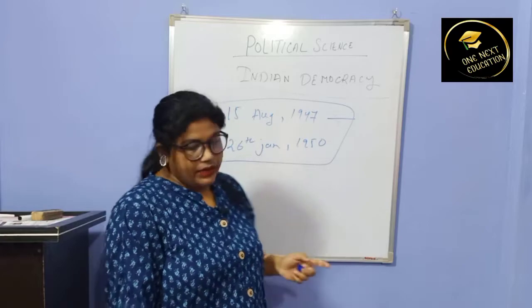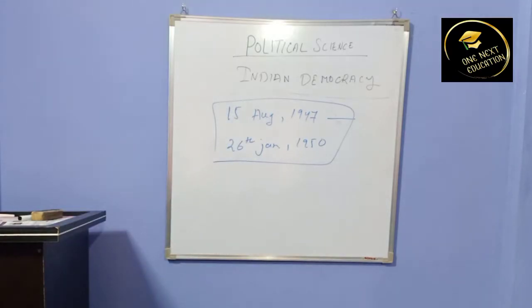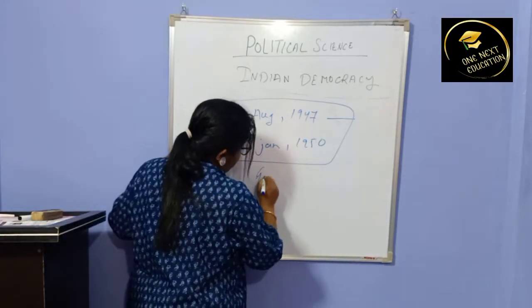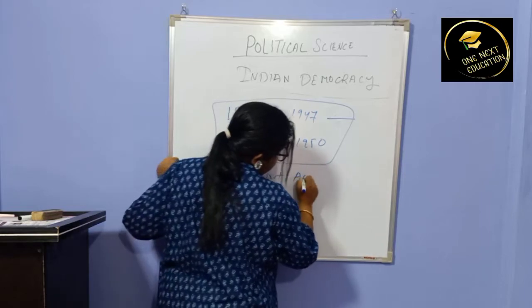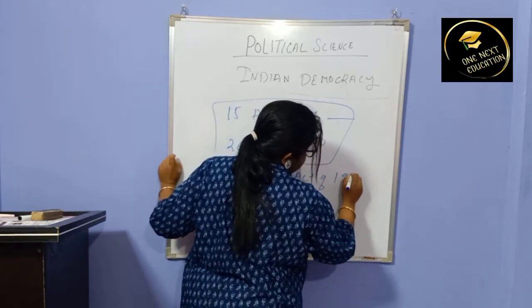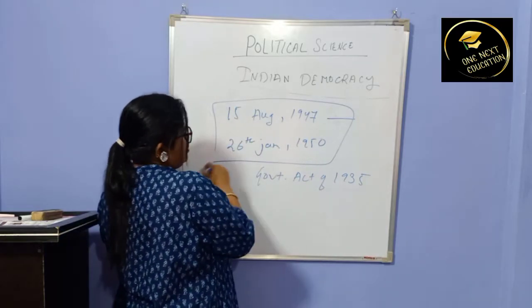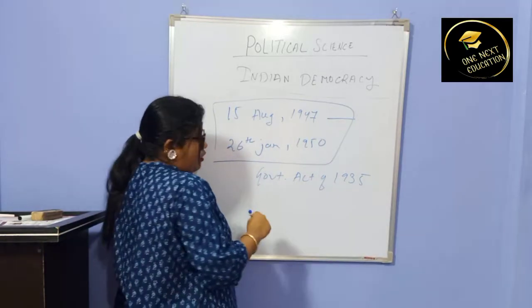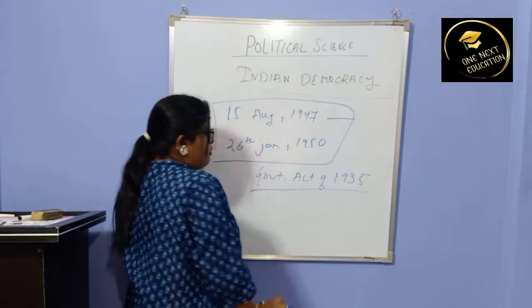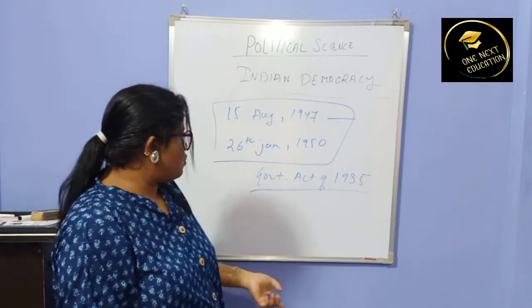So for almost 3 years, India was ruled according to what?